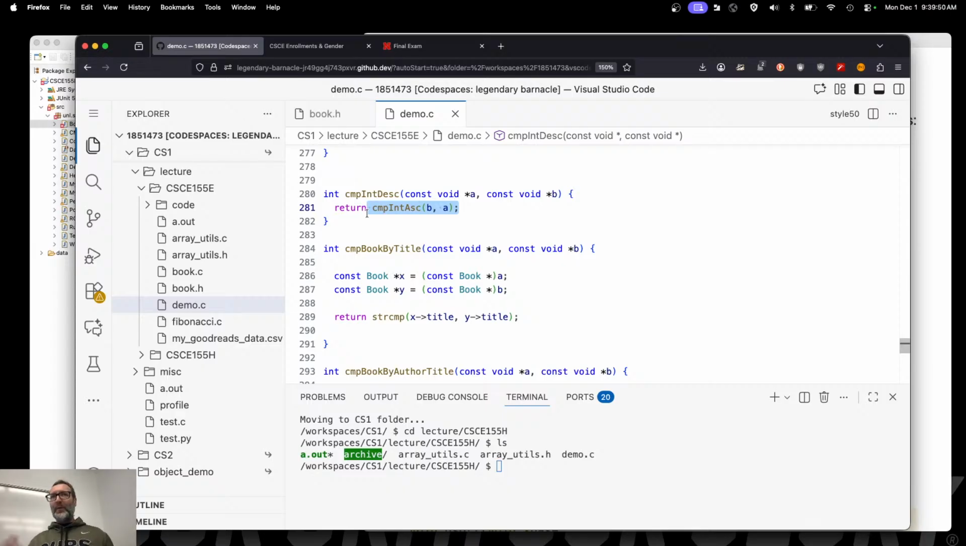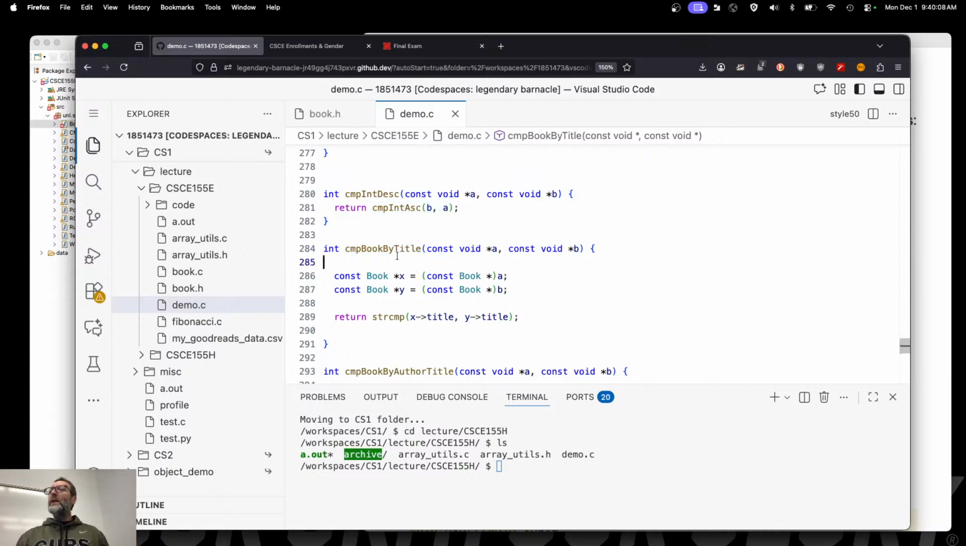don't need to rewrite the entire thing. I've already got a comparator that does it ascending. I'll just go ahead and call that comparator with A and B reversed. Right? Then positives become negatives, negatives become positives, and zeros stay the same. We did books, didn't we? Yes? Okay.